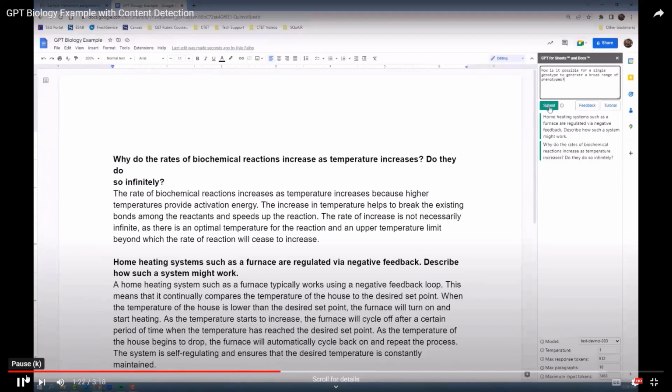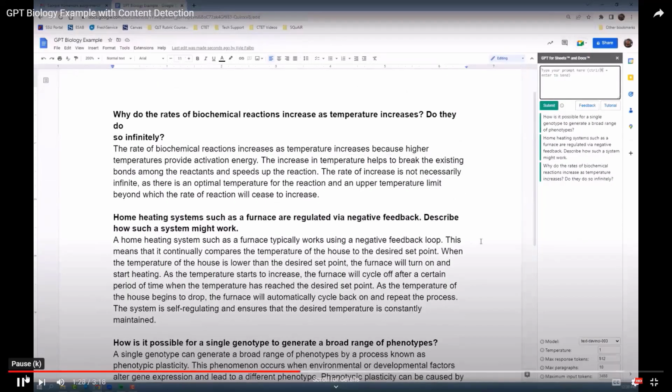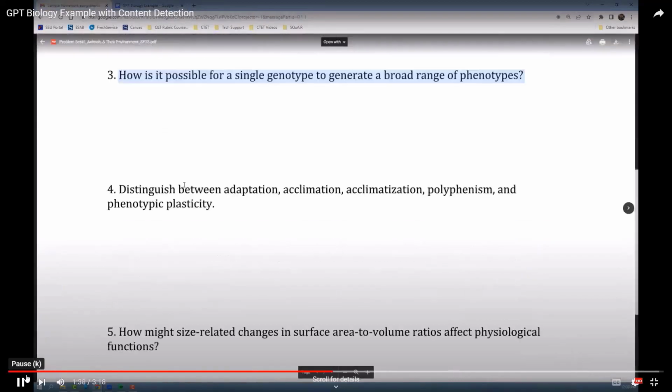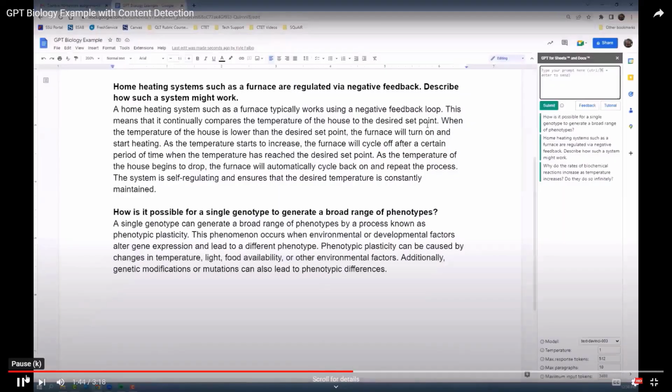But this is just another example of the robustness of the outputs that you're seeing, and it is a somewhat generic voice that comes out. I know it's maybe difficult to have a student voice coming through in something like these biology topics, but I think it's still identifiable, and if you spend some time with GPT, you might find that you can start to identify the voice on your own.